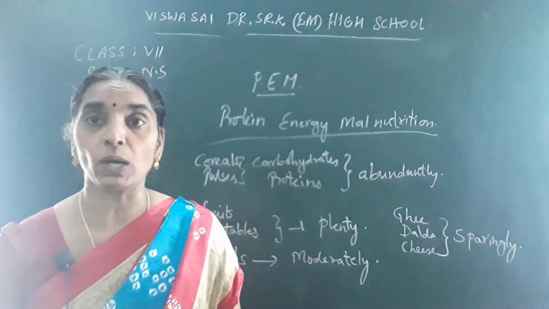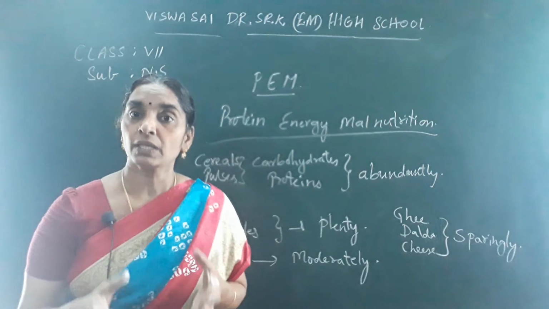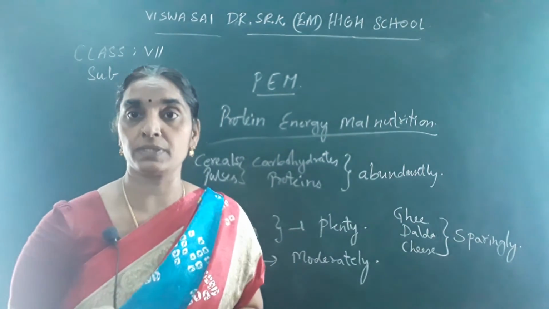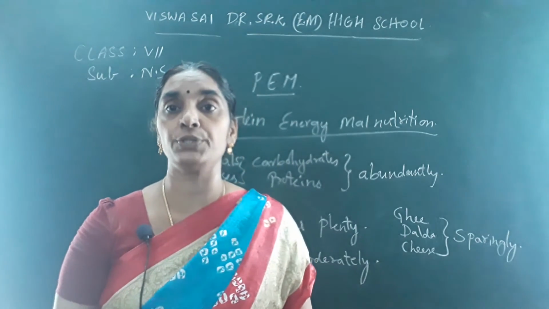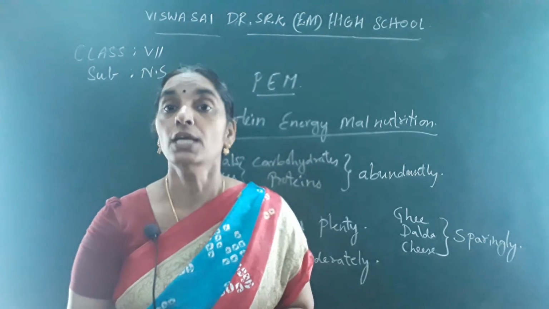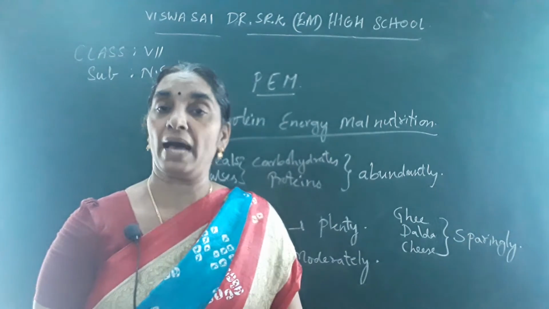So this is about the amount of food items, how much of each component you have to maintain in your diet to make your diet a balanced one.